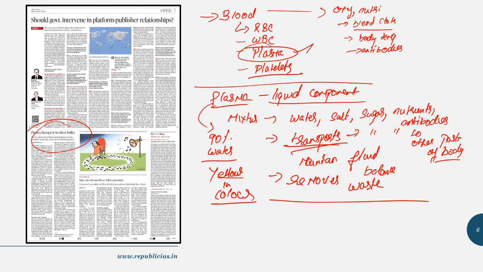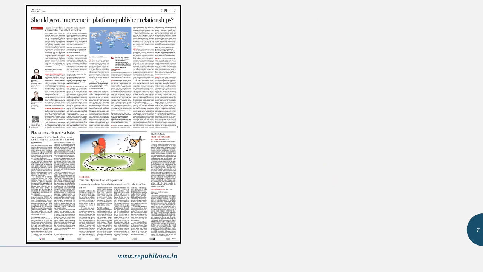Generally, in plasma donation, the liquid portion of the blood is separated from the cells. They will collect the blood and it will be sent to a machine from which the plasma will be separated. And the technology has improved so much that after separating the plasma, the red blood cells and the other platelets which are left out are also returned back to the donor, adding some saline. Anyway, this is all about plasma donation.